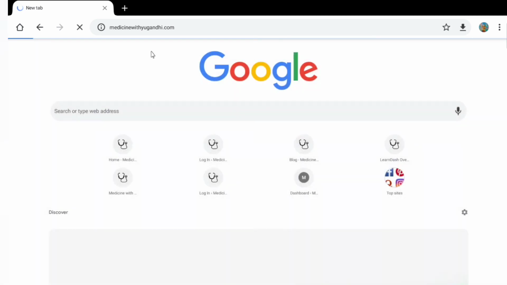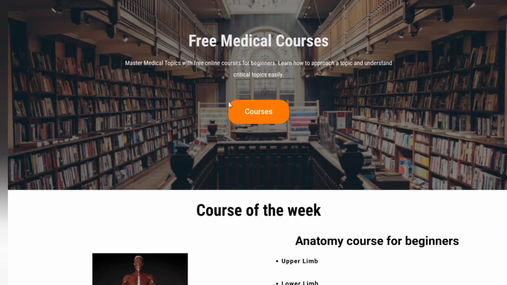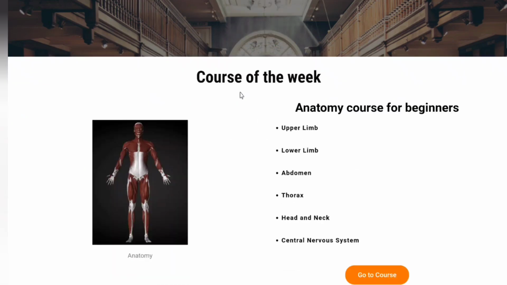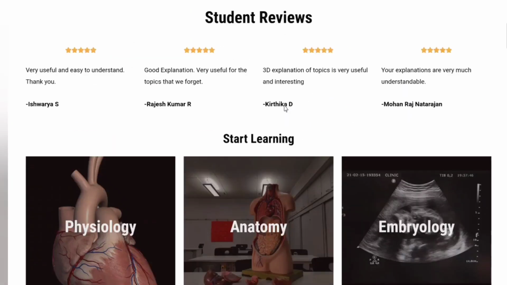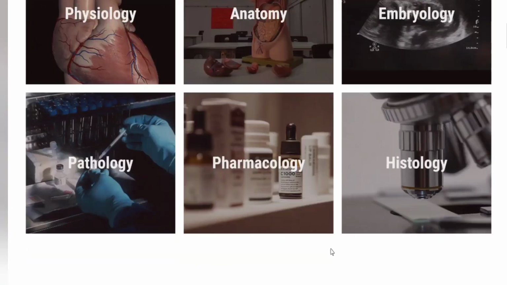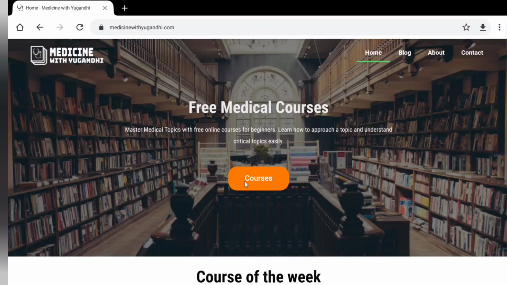Just click on that and it will guide you to a page like this, and you can find free medical courses. Here you can find the courses button, and if you scroll down you can find the course of the week, and below that you can find the courses that are available on our website, right? Before going into the courses pages, let me mention some other pages that are available on our website.